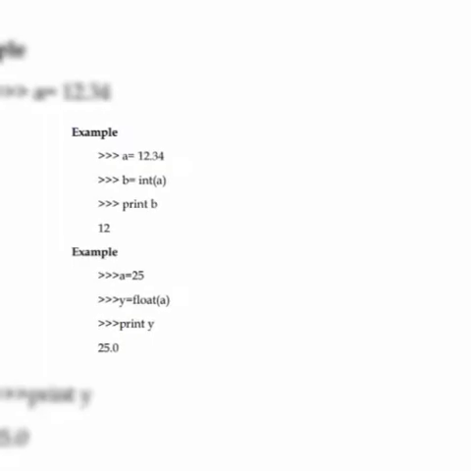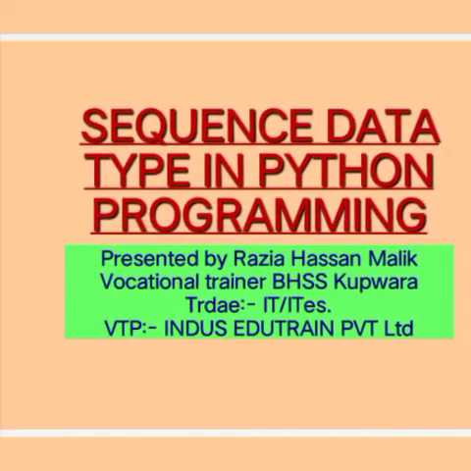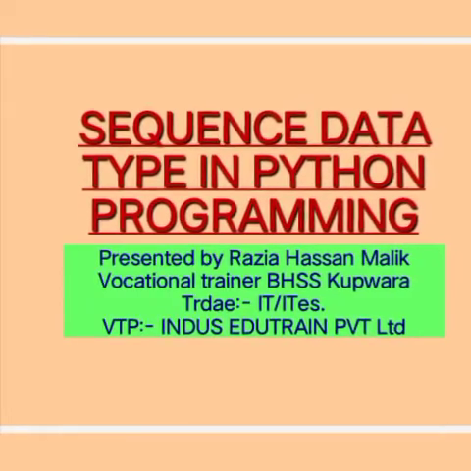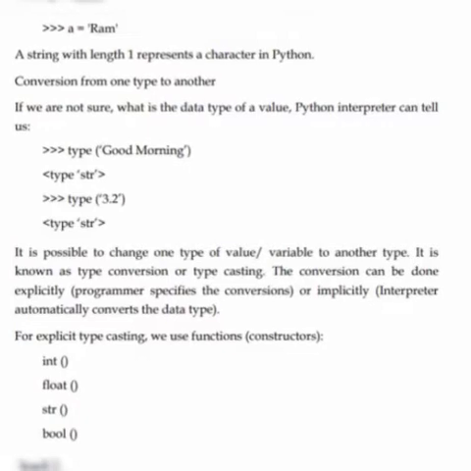Then I have written type, then I have written 3.2, and this 3.2 has been enclosed within single quotes. That means it is also treated as a string, and it will give me the result type str, that is this is a string type variable.